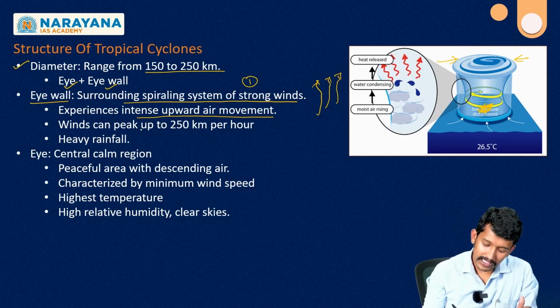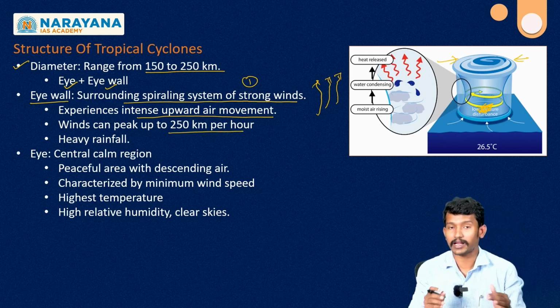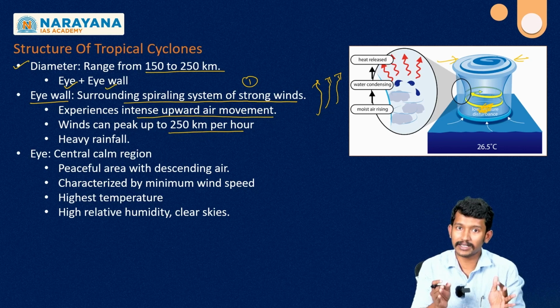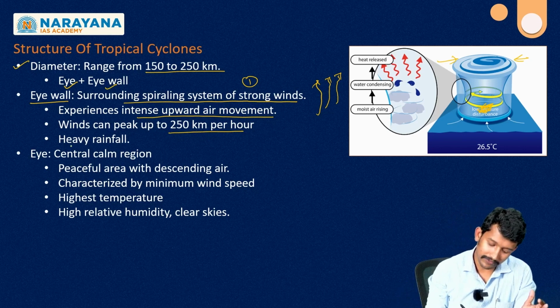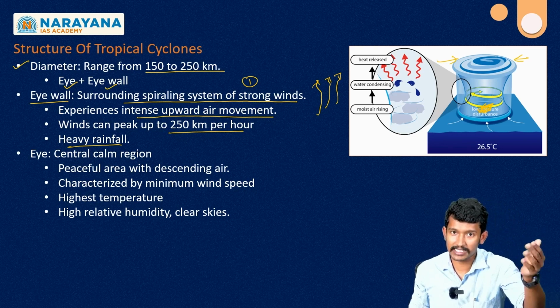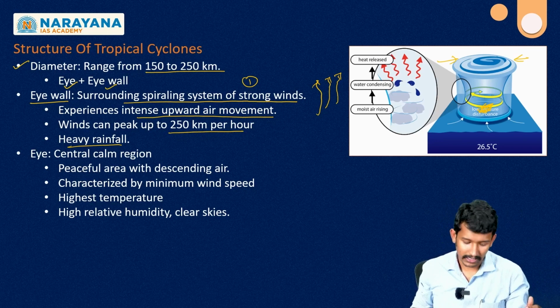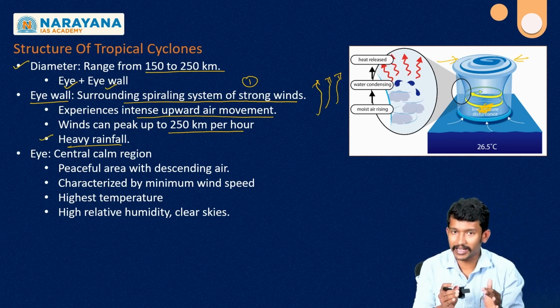And finally, wind speed will be more. It can reach up to 250 kilometers per hour. The high velocity wind will be experienced only in the periphery region. And also heavy rainfall will be there, because updraft is happening: cloud formation, condensation and then rainfall. So that's why we are having the heavy rainfall. So these are the characteristics of the eye wall.